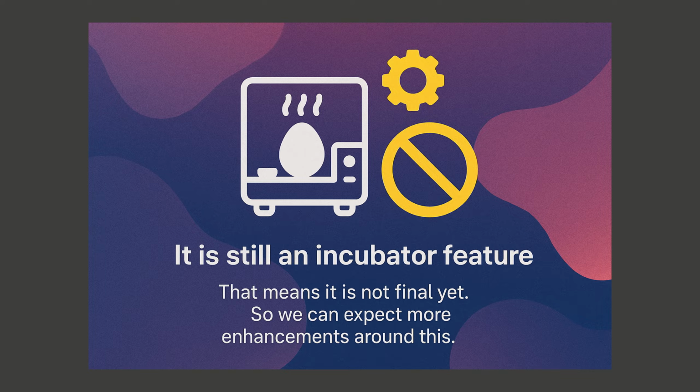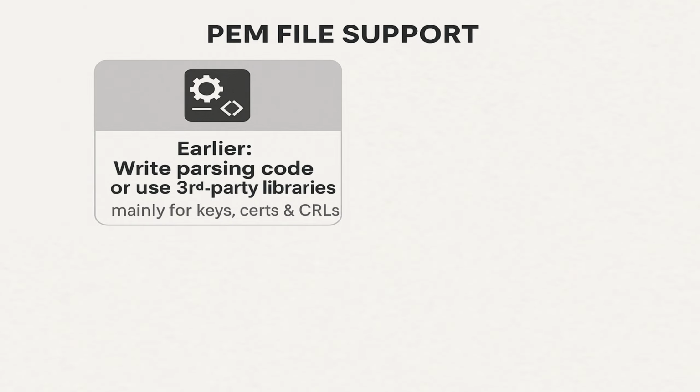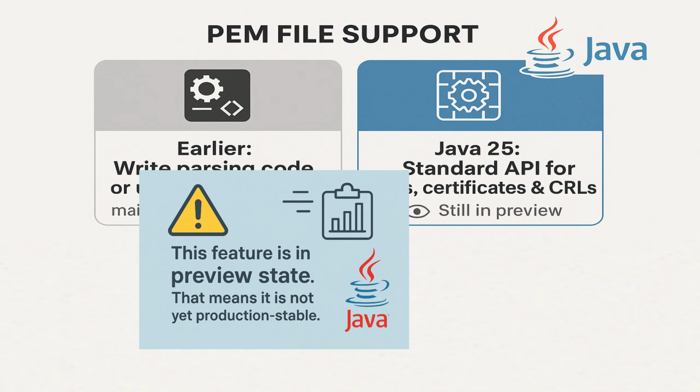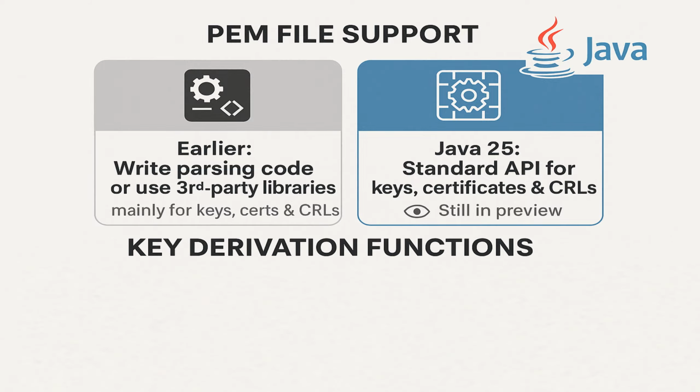Now let's talk about a couple of security libraries: PEM encoding and key derivation function APIs. Earlier, developers had to write custom parsing code or use third-party libraries to handle PEM files, which were mainly for keys, certs, and CRLs. Now with Java 25, a standard API to encode and decode cryptographic keys, certificates, and CRLs in PEM format is introduced. This removes the boilerplate and makes security integration smoother. This particular enhancement is still in preview mode, so you can expect some changes or maturity in future releases before it is finalized.